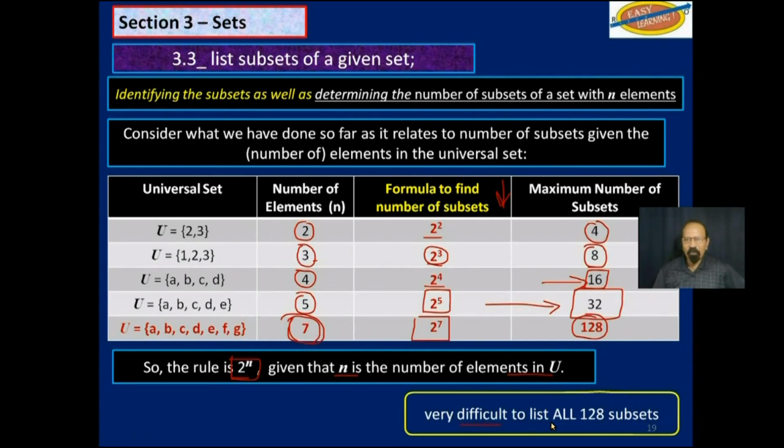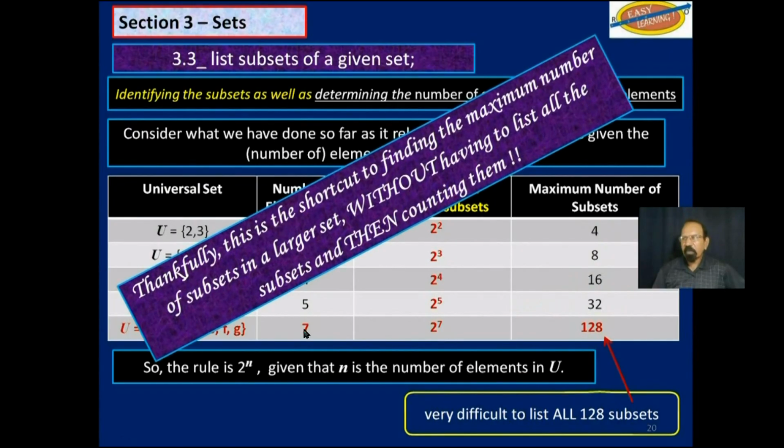Now, it is very difficult and confusing to list all 128 subsets and then count them. So thankfully, this is the shortcut to finding the maximum number of subsets in a larger set without having to list all the subsets and then counting them.